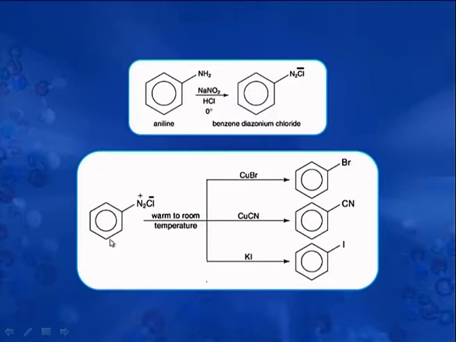So, you can see that if we are starting from aniline, we can convert the amino group into bromo or cyano or iodo groups via this benzene diazonium chloride formation. So, this is a very important method for the conversion of amino group into different classes of compounds.